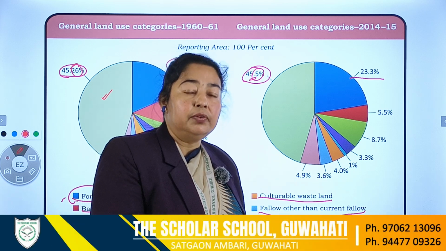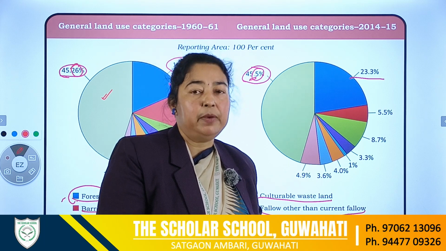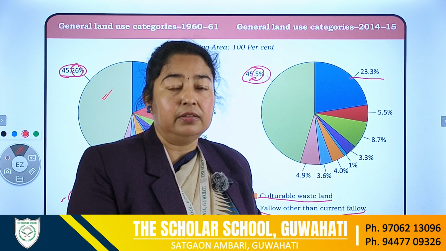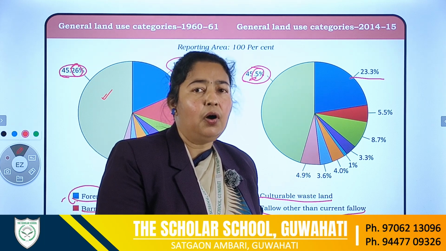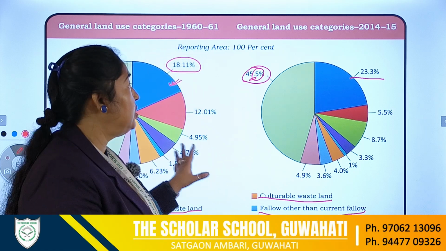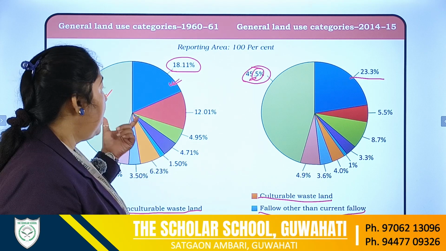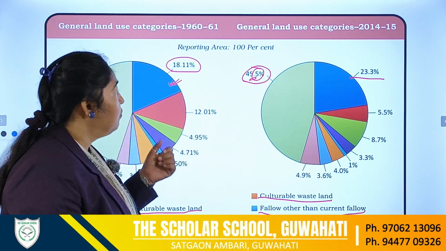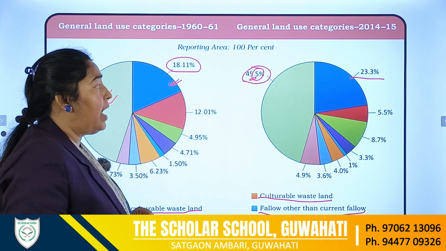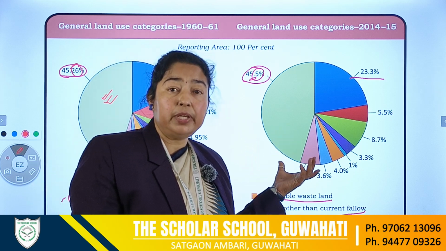Why? The reason is the needs of people, the demands of people to fulfill, the development. All these are the different reasons for which we see there is a change in the pattern. Just take an example of agricultural land and the forest coverage area. If we see the agricultural land, there is a decline. Why? Because of the increase of population.